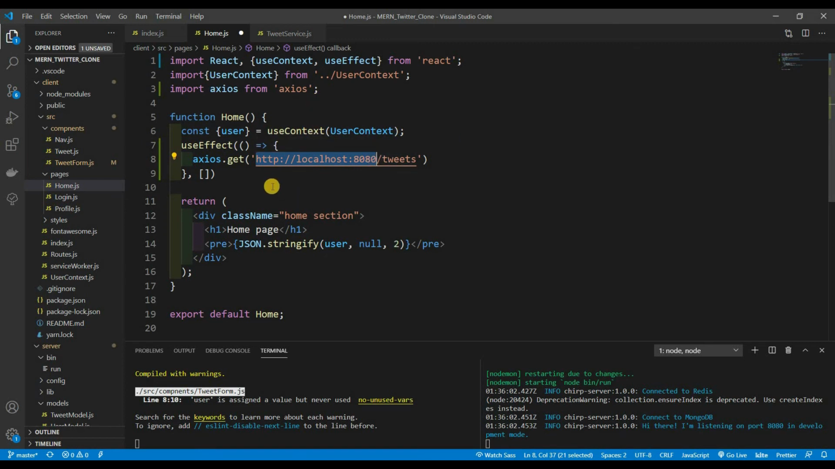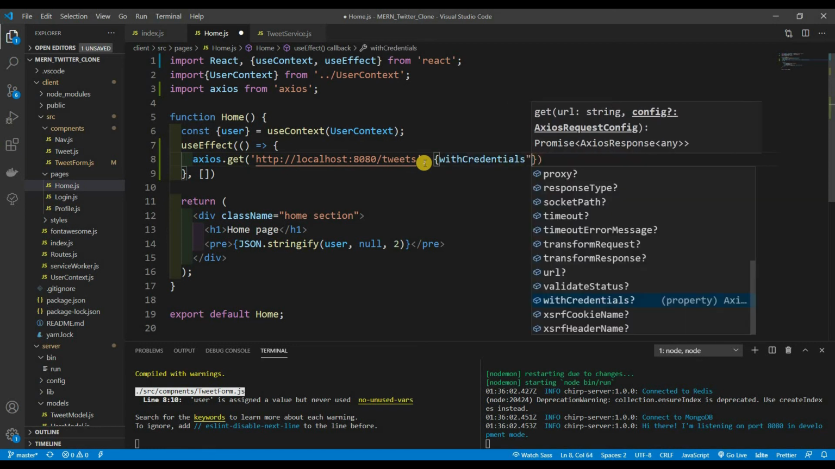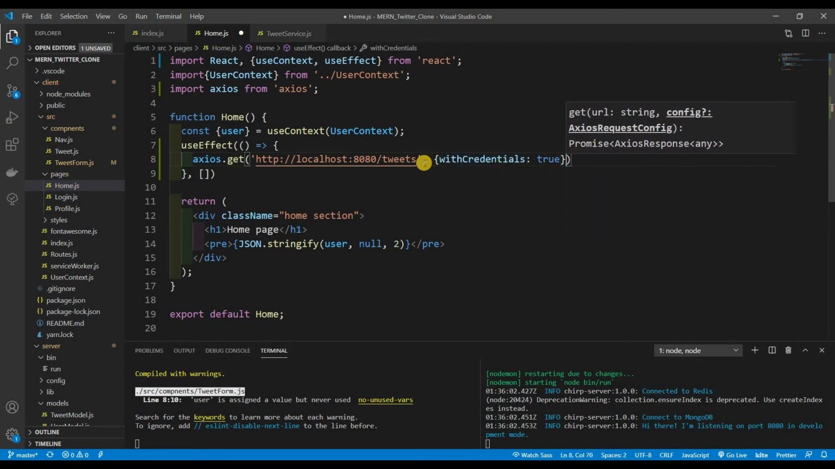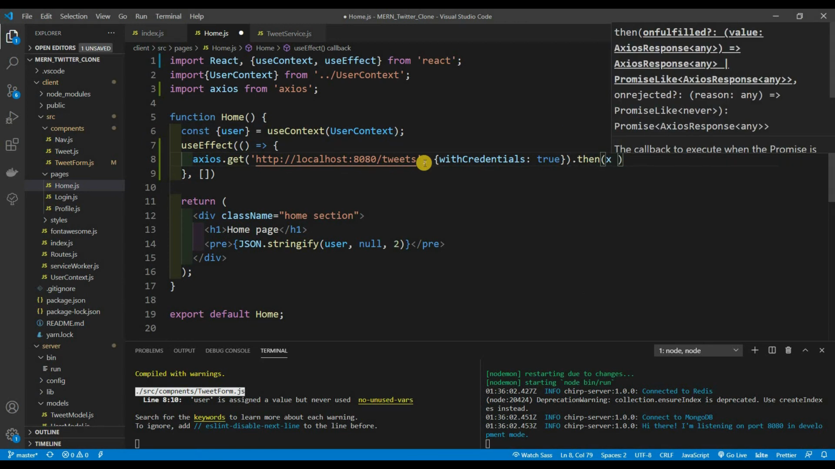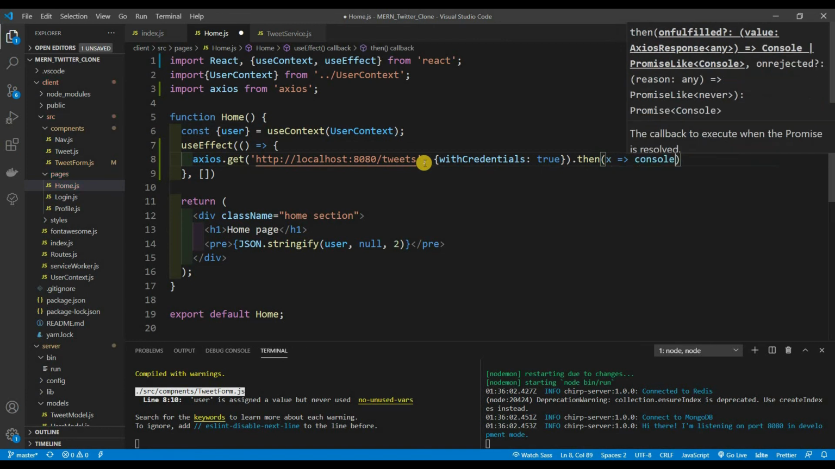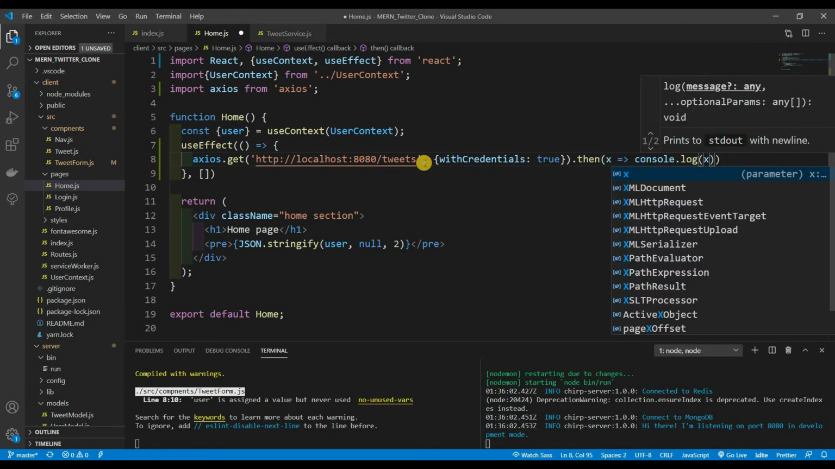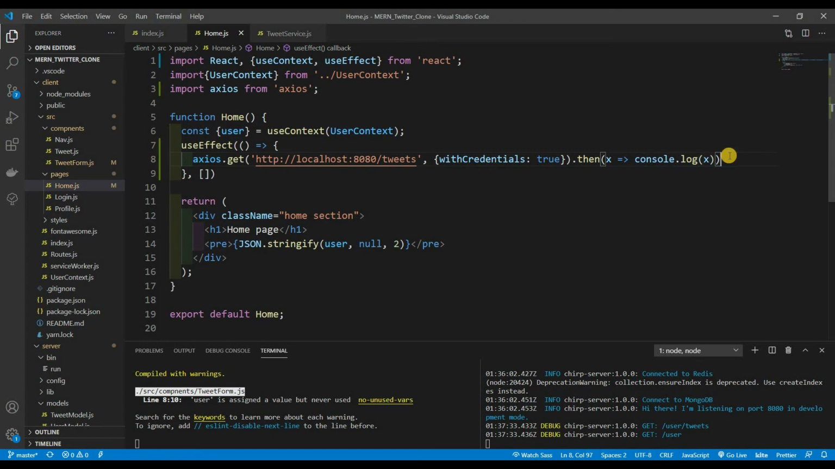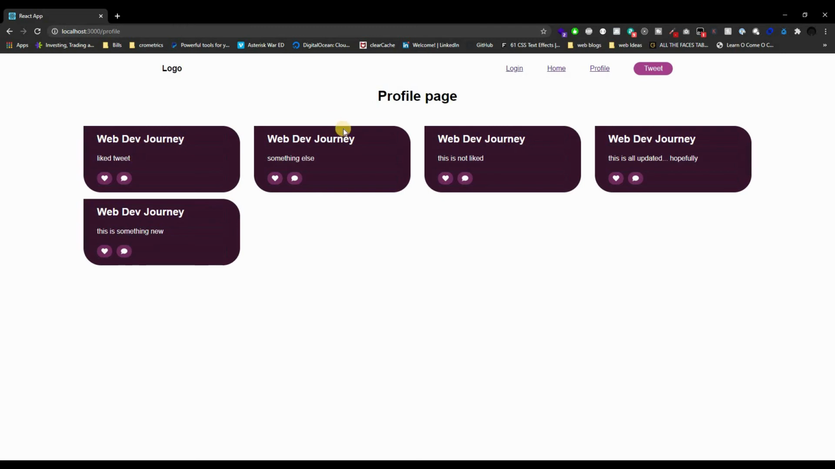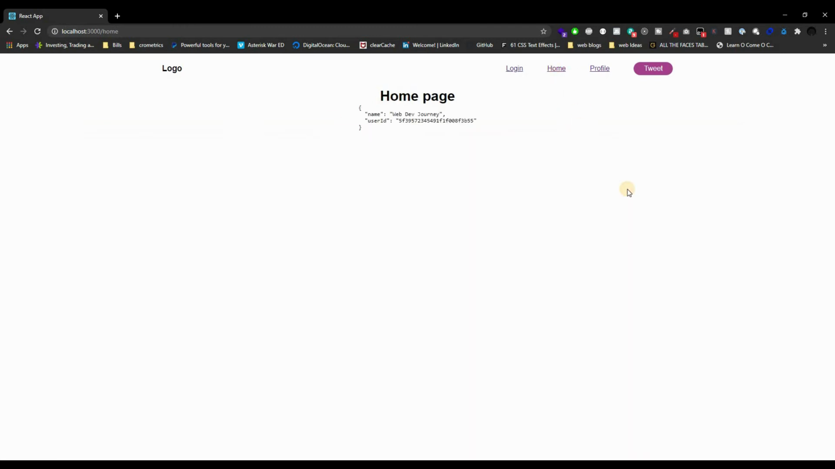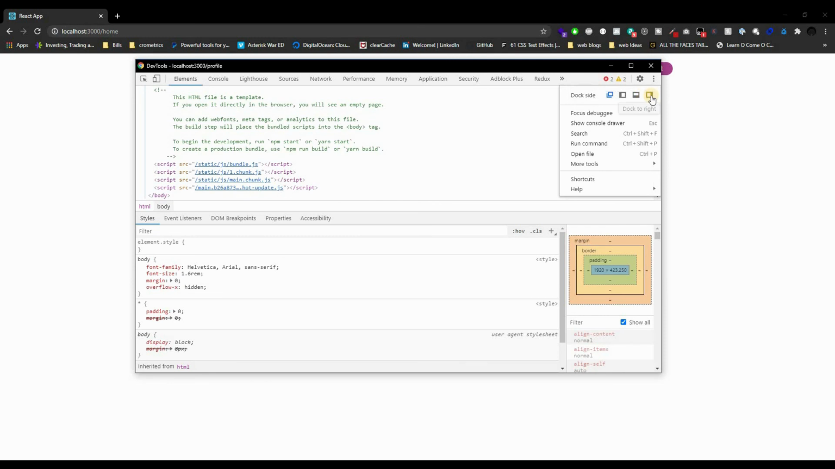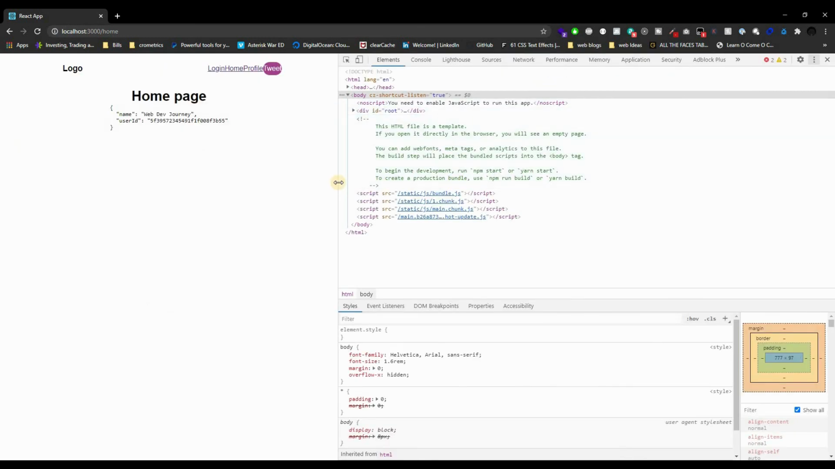We could clean up our front end as well, but that's for another video. And then we need to pass it withCredentials, we're going to set this to true, and then I'm going to say .then. Once we grab everything back, we're going to get x, and then console.log(x). Let me actually put a semicolon right there. So let's see if this works or not. Let's go to the home page, and we actually have an x.